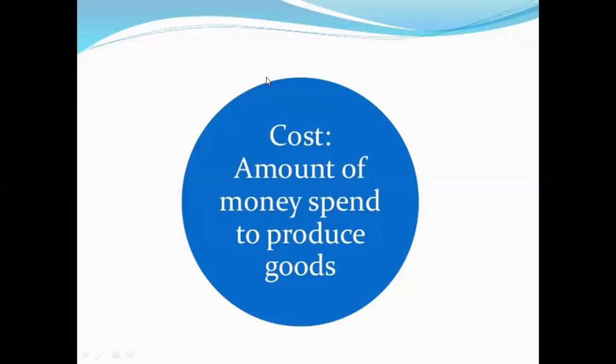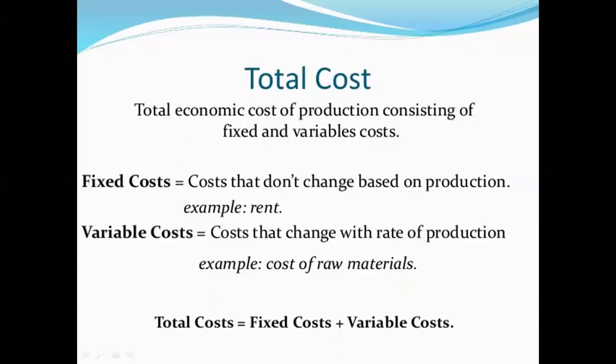In today's class, we are going to discuss costs. What is meant by cost? It is the amount of money spent to produce goods. It is a concept related to the producer. In cost, there are different types. One is total cost: the total economic cost of production, consisting of fixed and variable costs.